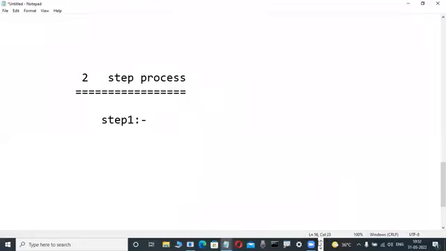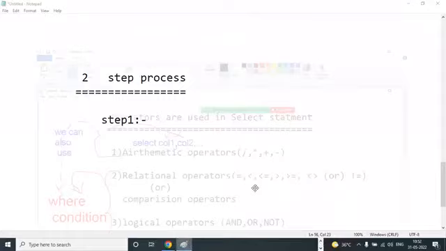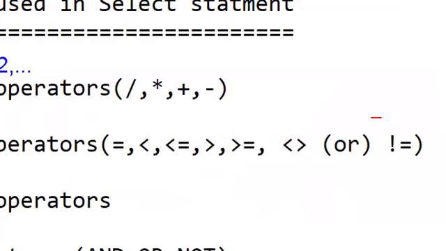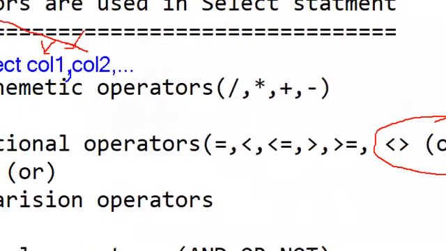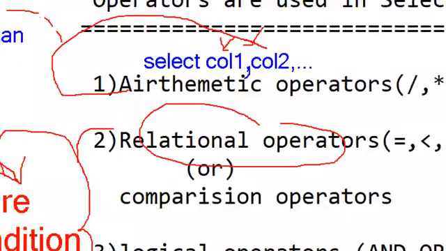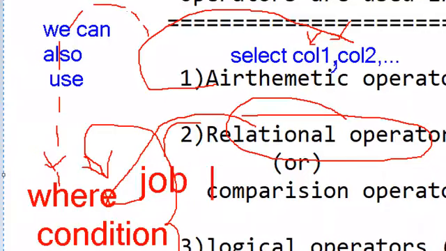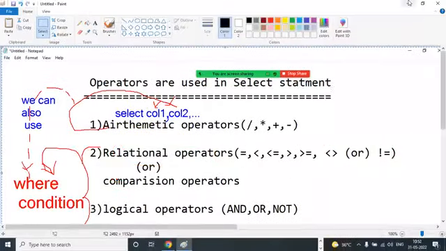Here, not equal to is available in the WHERE clause, under the categorization of relational operators. According to database rules, relational operators are used in a WHERE clause. That's why within the WHERE clause only, we use that column name and operator. Which column? Job is the column. Which operator? Not equal to. Based on that only, we write the query.